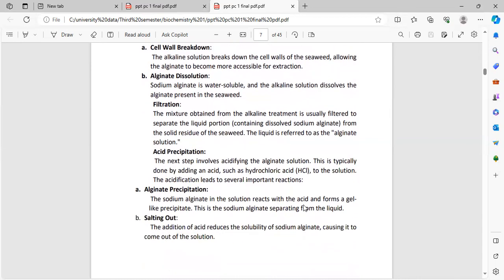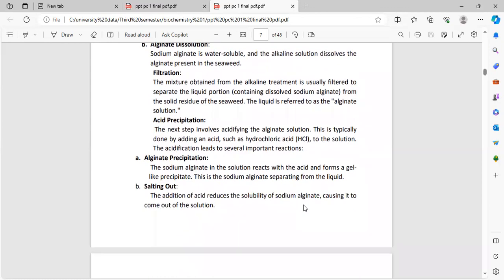Filtration. The mixture obtained from the alkaline treatment is usually filtered to separate the liquid portion containing dissolved sodium alginate from the solid residues of seaweed. The liquid is referred to as the alginate solution.